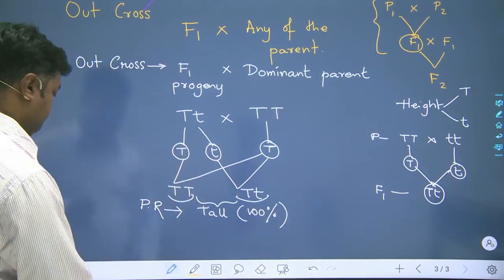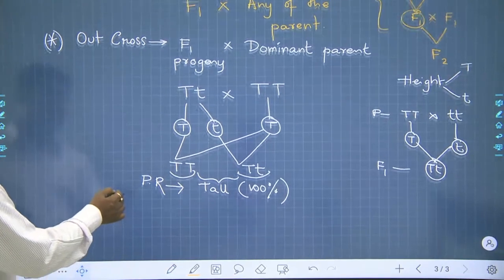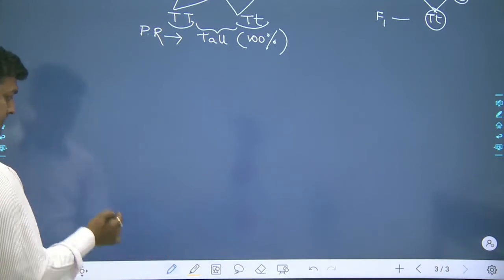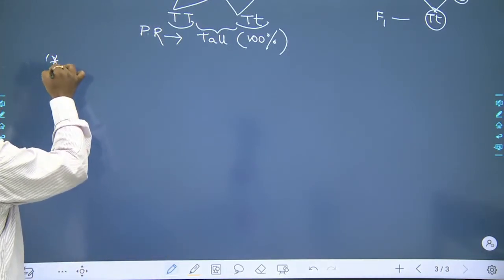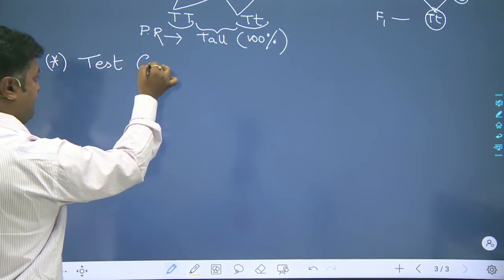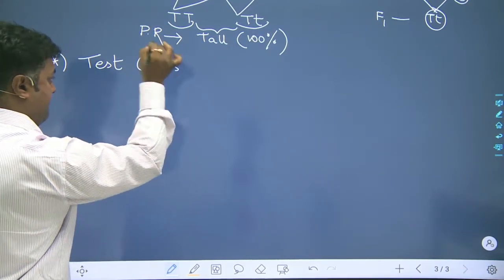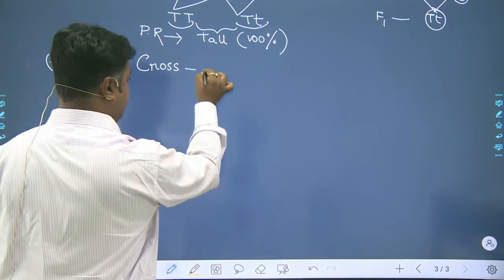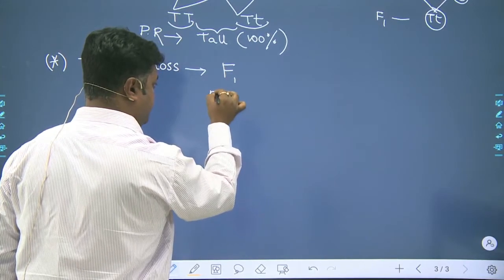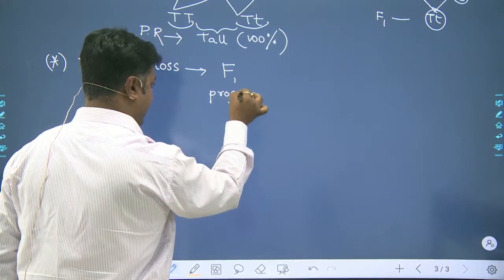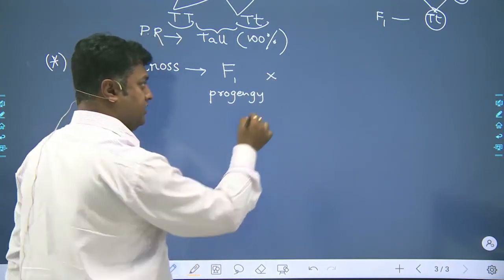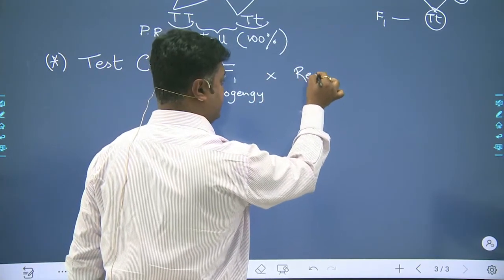Clear? Now, moving on to the second type of cross, that is the test cross. Test cross is nothing but, here also I am taking the F1 progeny, and along with the F1 progeny, we will now be crossing with the recessive parent.